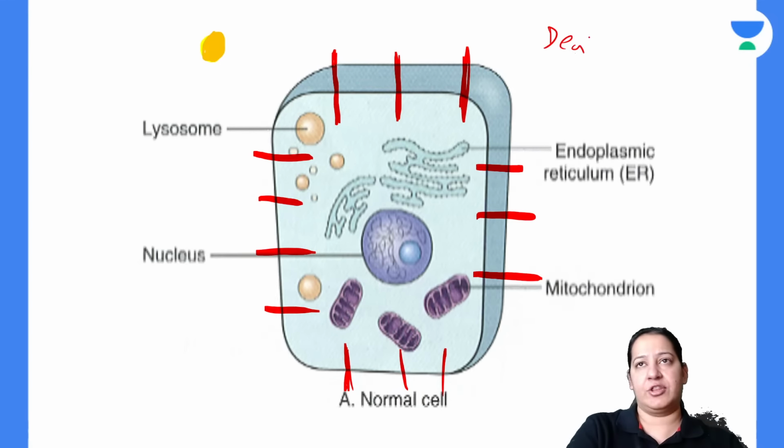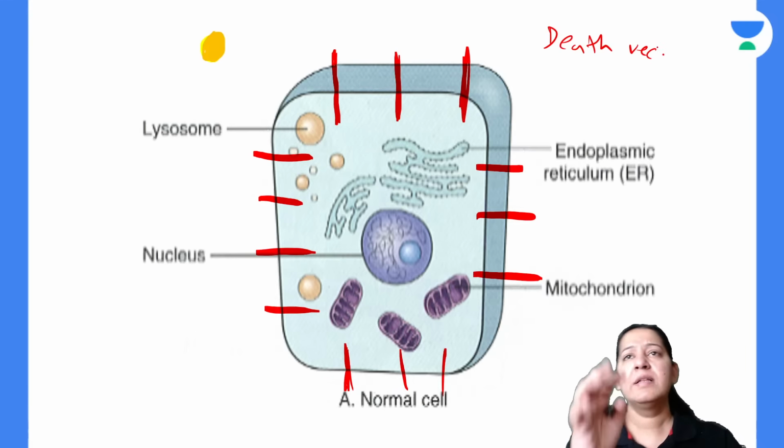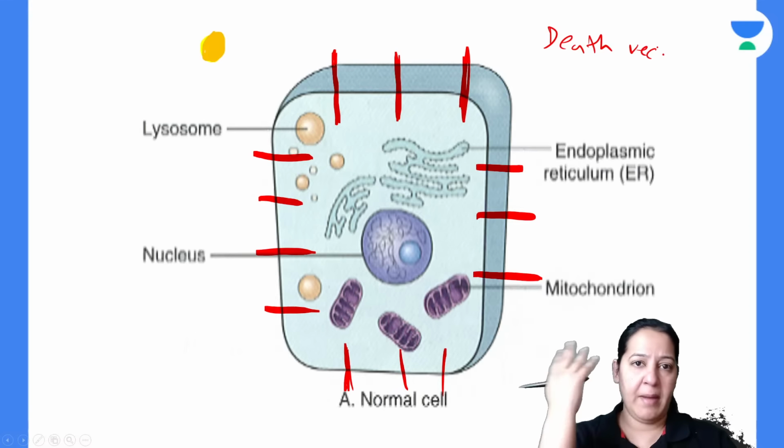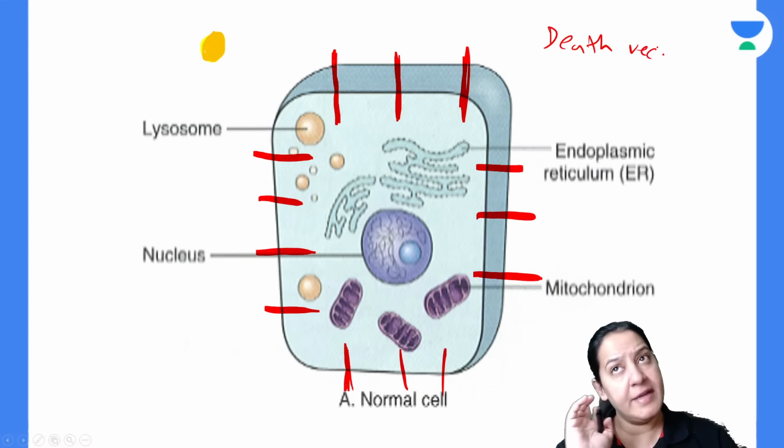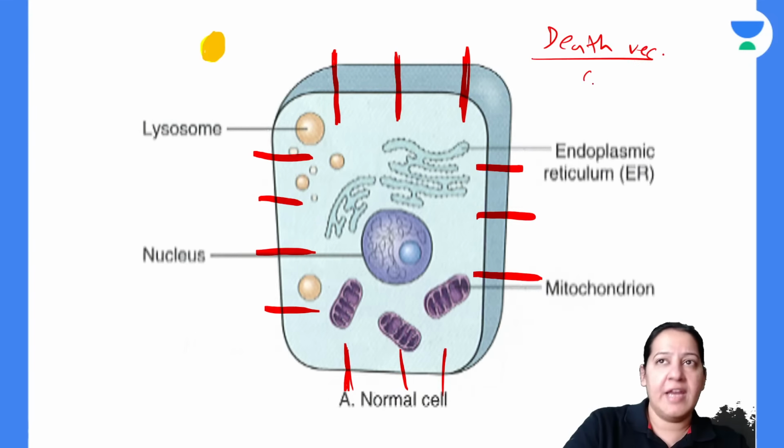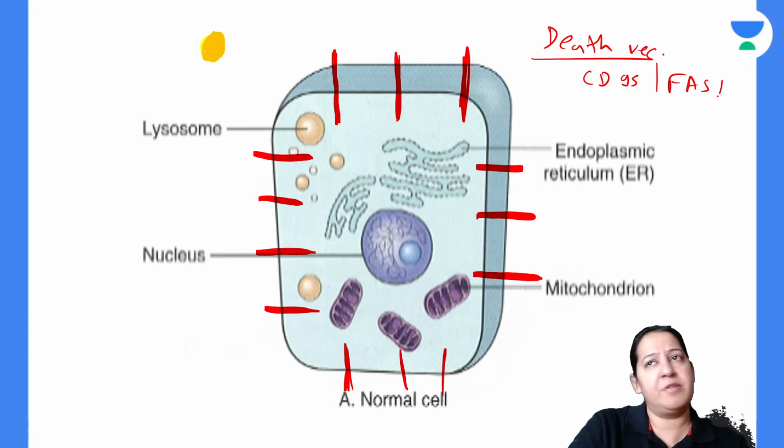These are the death receptors. These are present on all human body cells. From head to toe, these receptors are present. Death receptors are of two types. The name of the death receptors is either CD95 or FAS receptor, one and the same thing.